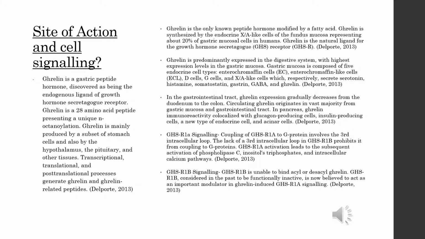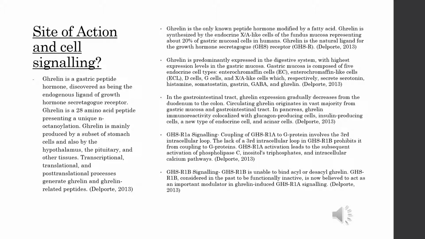So GHSR1 signaling. Coupling of the GHSR1A to G protein involves a third intracellular loop. The lack of the third intracellular loop in the GHSR1B prohibits it from coupling to G proteins. GHSR1A activation leads to a subsequent activation of phospholipase C, inositol triphosphate, and intracellular calcium pathways.